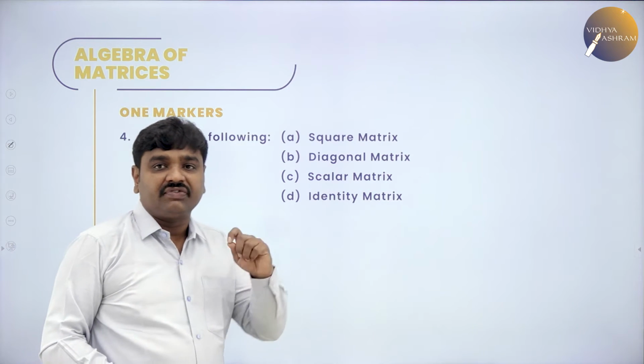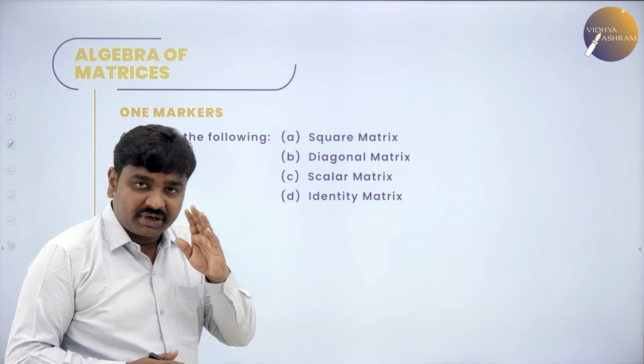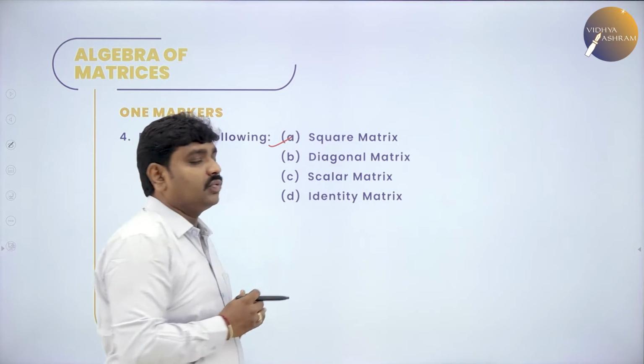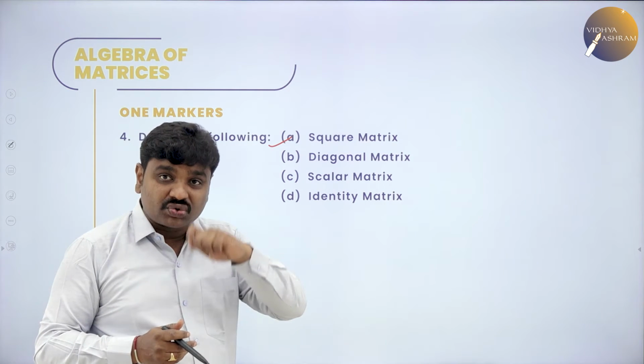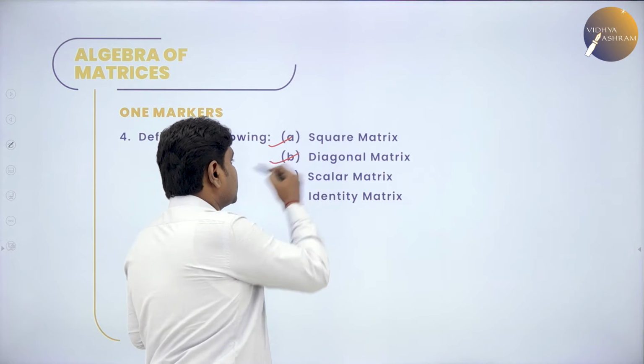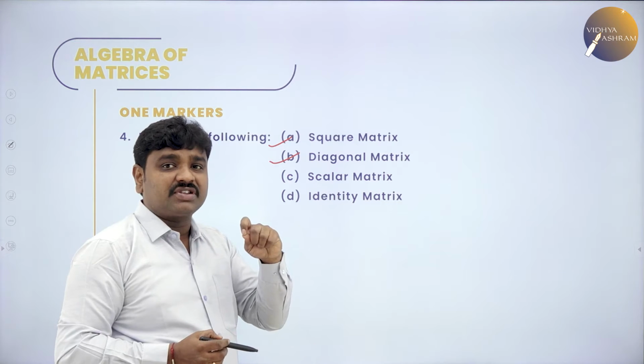Definitions. They'll ask you to define. What is a square matrix? A square matrix is a matrix in which the number of rows is equal to the number of columns. And what is a diagonal matrix? It is a square matrix in which the non-diagonal elements are zeros. What is a scalar matrix? It is a diagonal matrix in which the diagonal elements are the same.